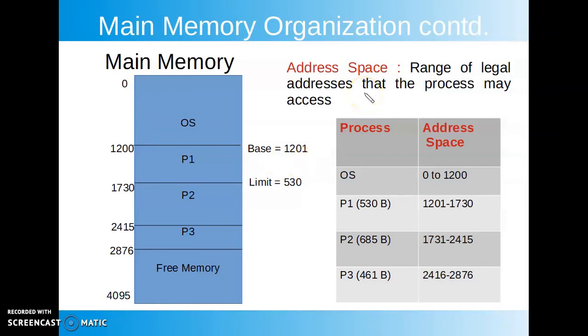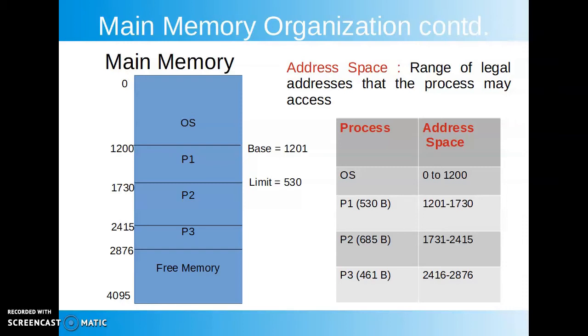Moving on to the address space. Address space is the range of legal addresses that the process may access. When we bring user processes into main memory, they are assigned some space, and these processes are allowed to operate only in their assigned space for the sake of protection. They are not allowed to interfere with each other, otherwise they can hamper the working of others.